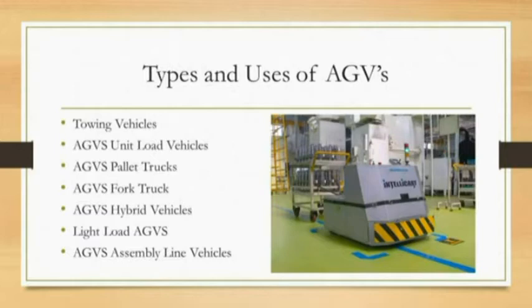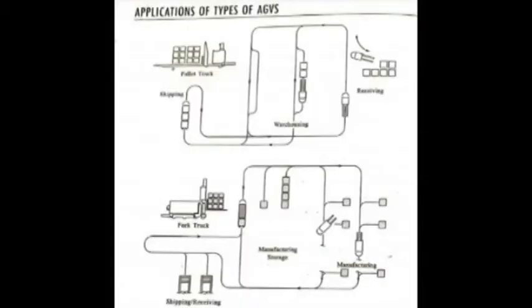And the various applications of AGVS, automated guided vehicles. First, towing vehicles. Their application is moving heavy payloads over long distances in warehouses and factories without intermediate stops along the route. And next, unit load vehicles. Their application includes warehousing and distribution systems where the guide path lengths are relatively short but the volumes are high.